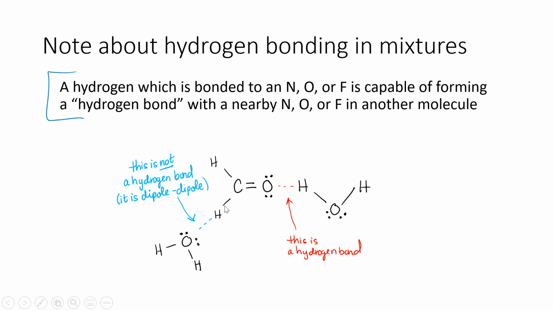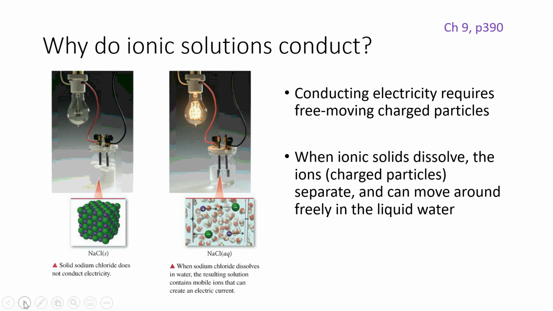This hydrogen over here is not capable of hydrogen bonding because it is covalently bonded to a carbon. So in order to hydrogen bond, your hydrogen has to be covalently bonded to an O, N, or F. This is a really key thing to keep in mind. You might be asked to draw a hydrogen bond or identify whether certain things are hydrogen bonds or not. So this visual can be helpful to look back at.